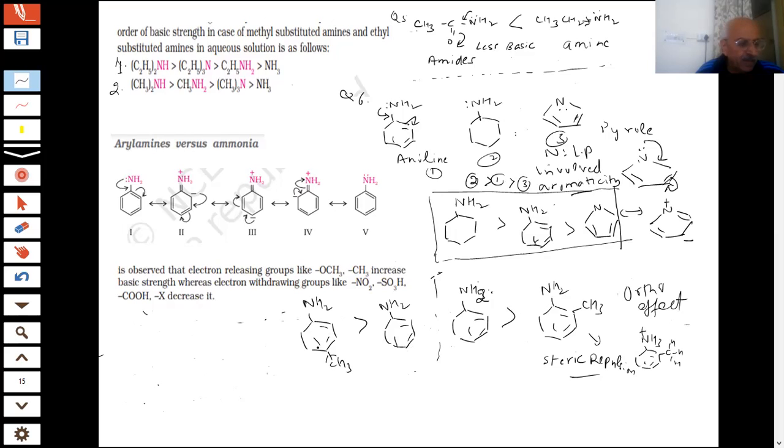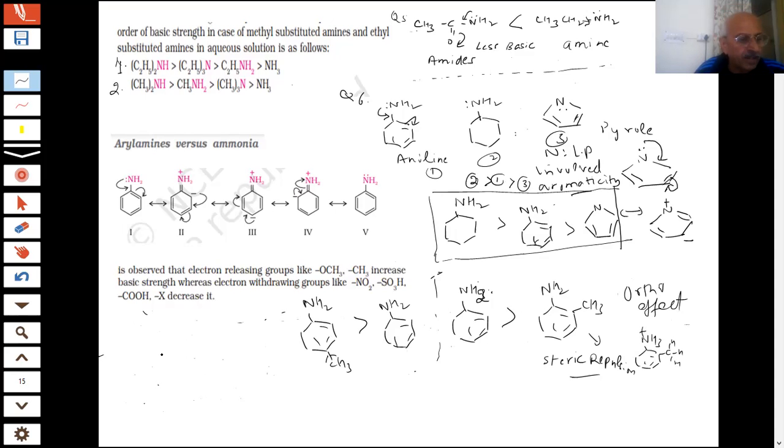Okay, all this, you have got the idea of what we are doing. The basicity will be decided by the availability of the lone pair of electrons. Basicity will be decided by how much lone pair is available by electronic factors, or in water there could be some other factors, which are aqueous factors. Aqueous factors could be there, students. So in all this we have to be careful.